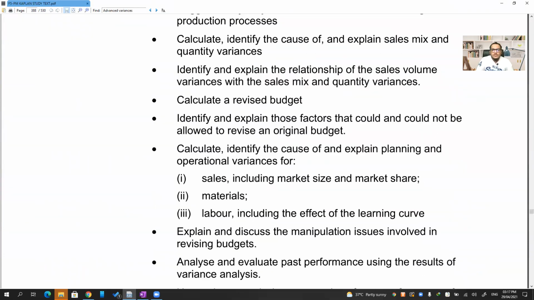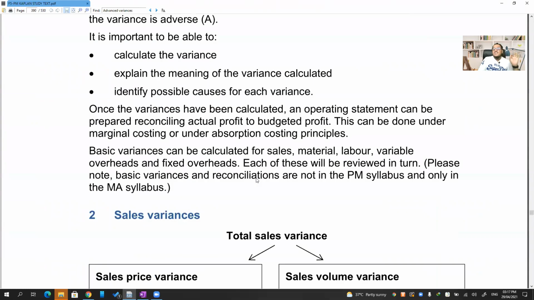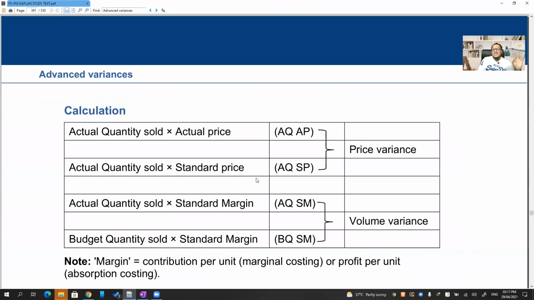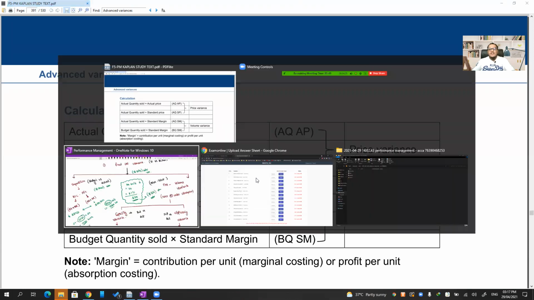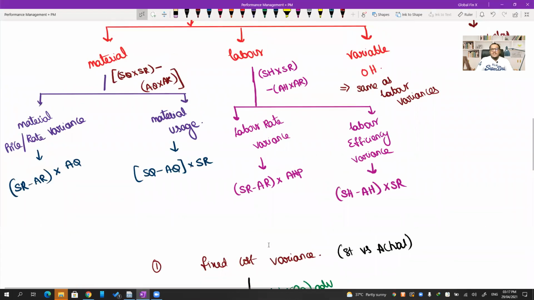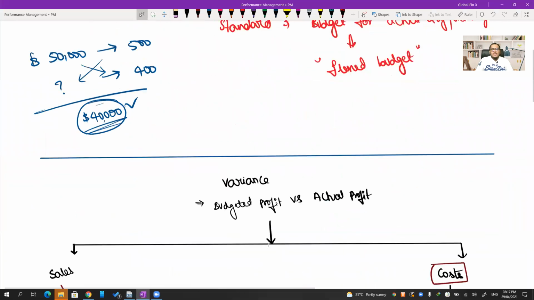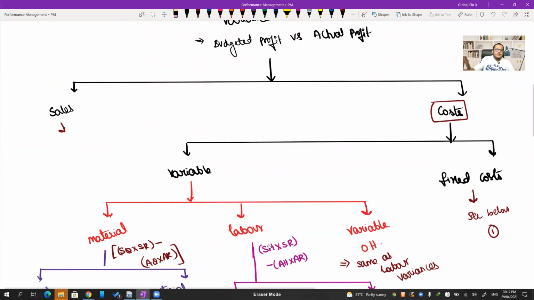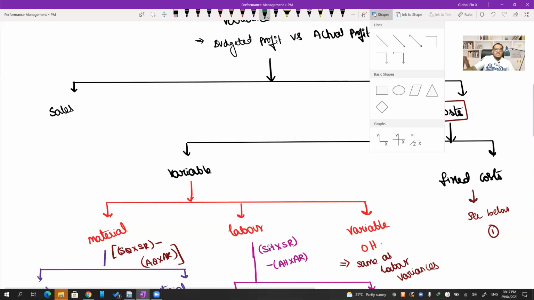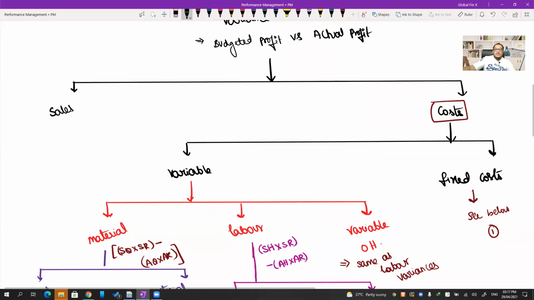Okay, now sir, coming to the sales variance, there is this absolutely amazing concept where 99% of the students will do wrong. They use their common sense and say, based on our existing common sense, we will do the difference. The total sales difference can be because of 2 reasons. What are those 2 reasons? You will say one is the quantity of sales and the other is the rate of sales. So sales volume variance will be there, and sales price variance will be there.